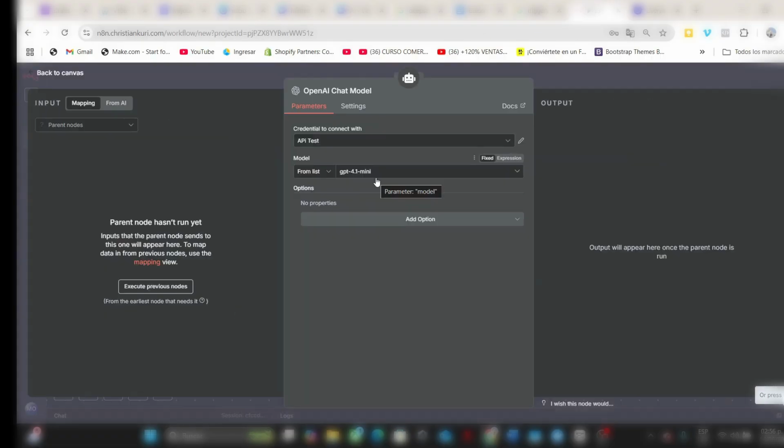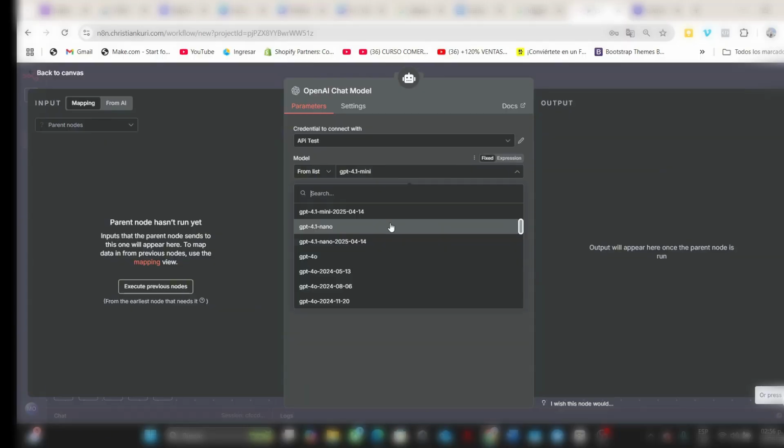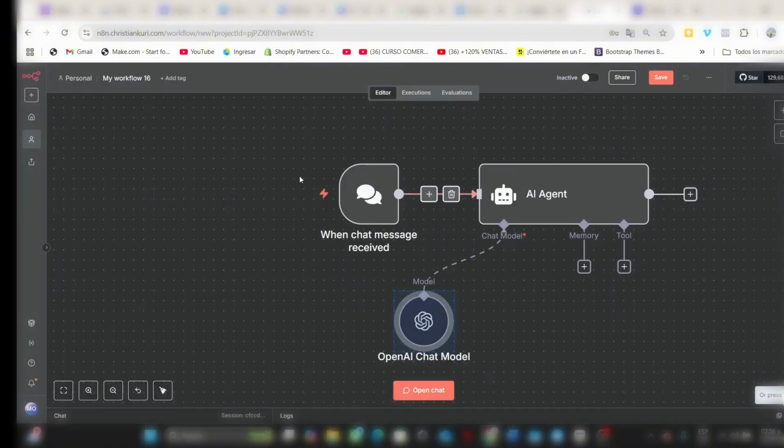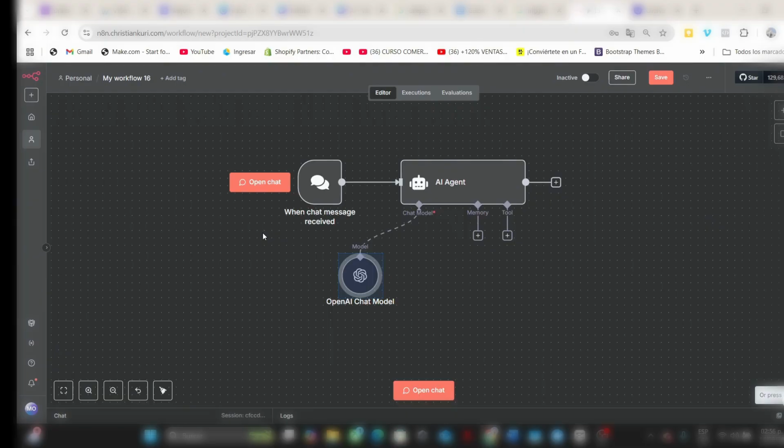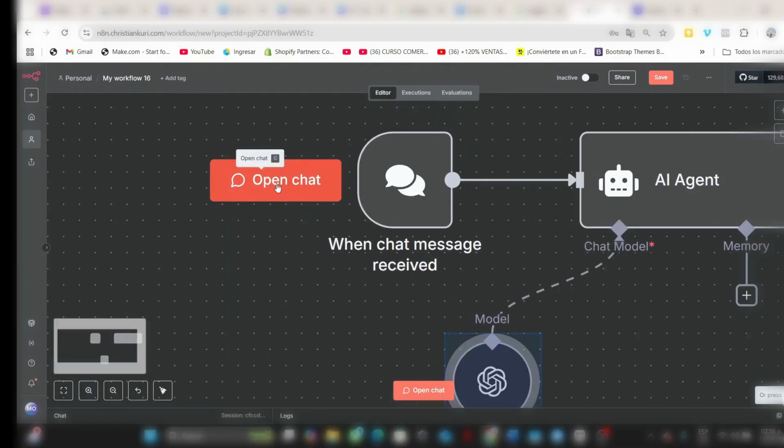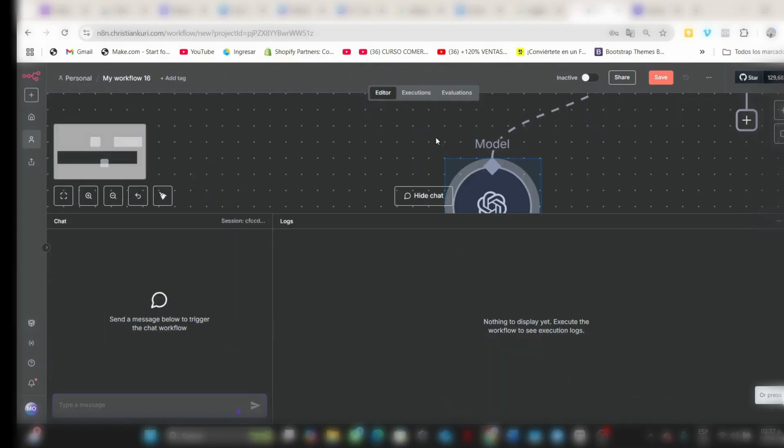Once finished, you will see that you have different models to choose from. You can try the one you like, but the higher they are, the better they are. We are going to try the one we have at the moment, and to be able to send a message to our agent, we just have to click on the following button. It will open the chat window, and we can start communicating with it.